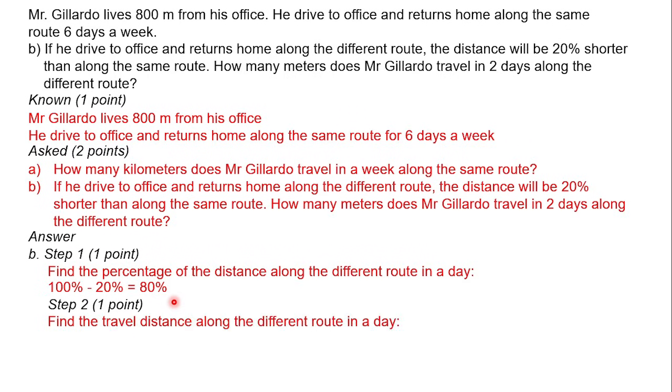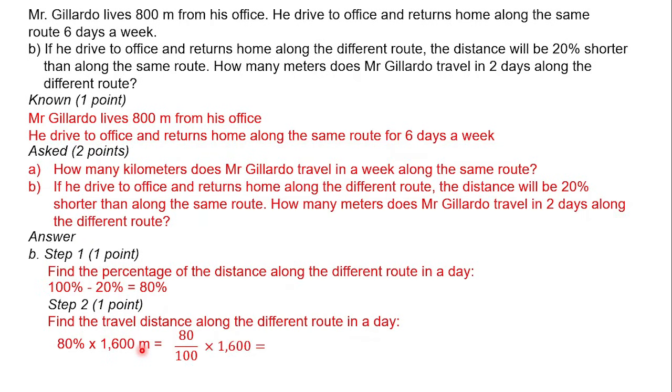Okay. Then step 2, just find the travel distance along the different route in a day. In 1 day. How? Multiply the percentage here, 80%, with the total distance from home to the office and office to the home, 1600 meters.